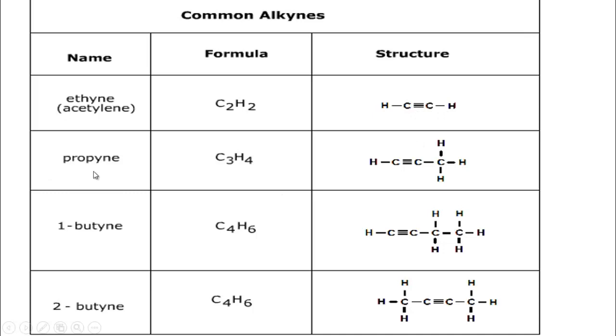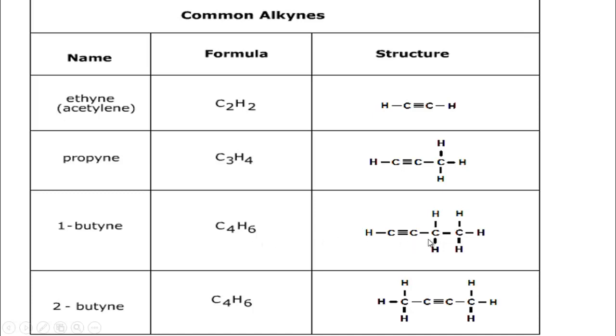Now follow here propyne. That means the carbon number is 3. So according to the general formula, here the hydrogen number will be 4. 2n minus 2, 3 twos are 6, minus 2 equals 4. So here at first you have to put carbon 3. Since this is an alkyne, there will be one triple bond and another 4 hydrogen atoms combined with the carbon atoms where needed. In this way, follow here, this is butyne, but here is written 1-butyne.